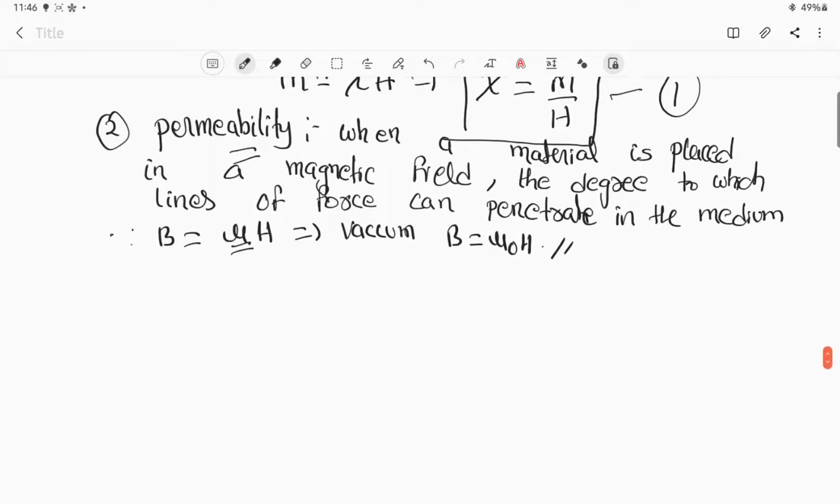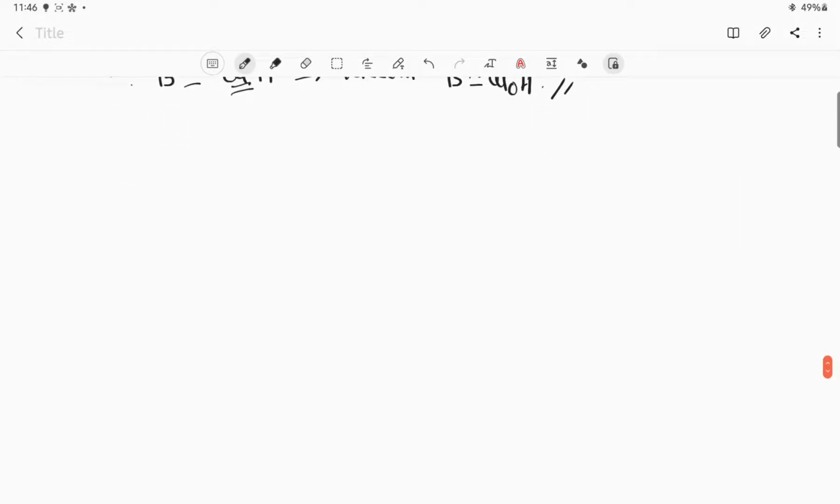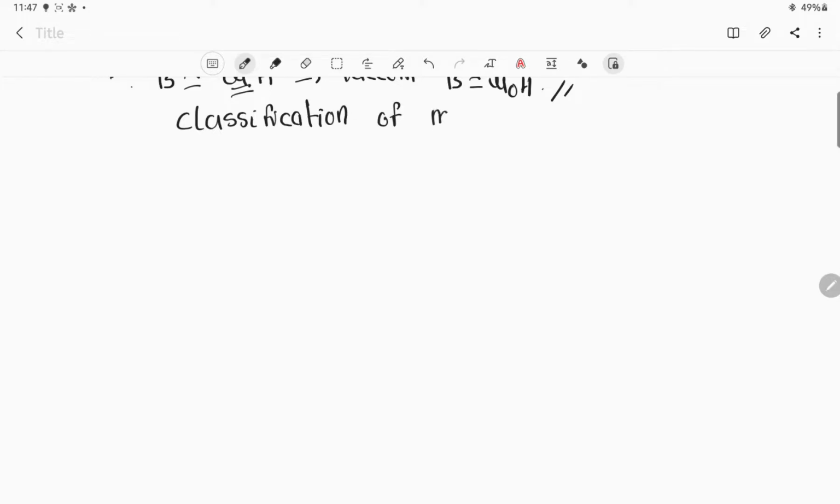Depending upon these two important parameters, we just discussed this classification of materials.